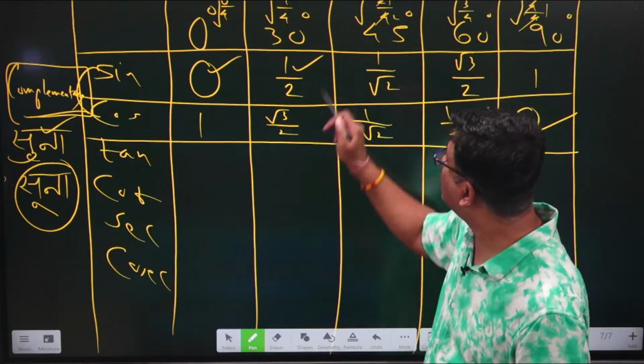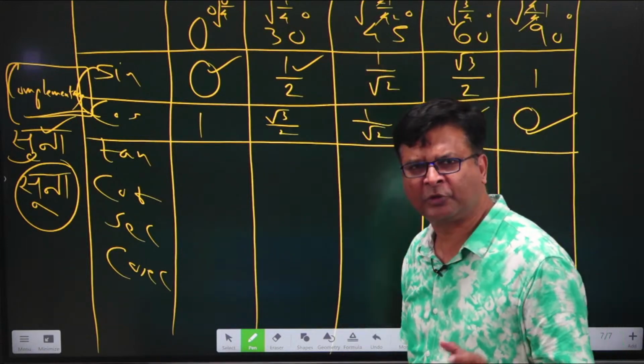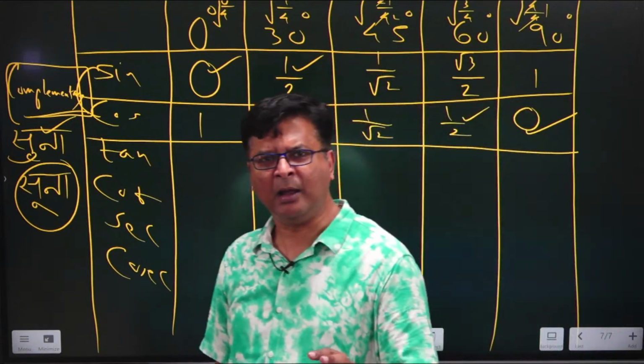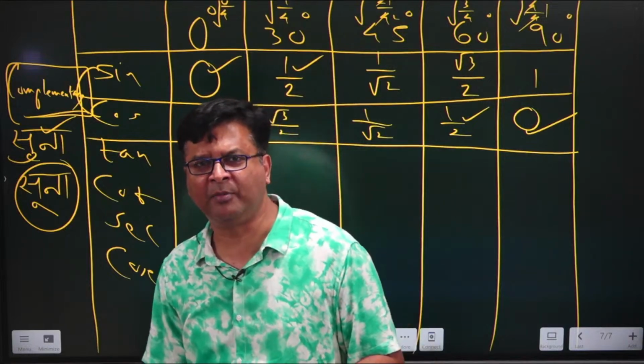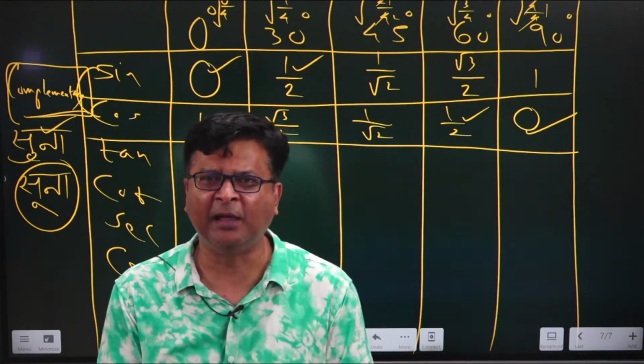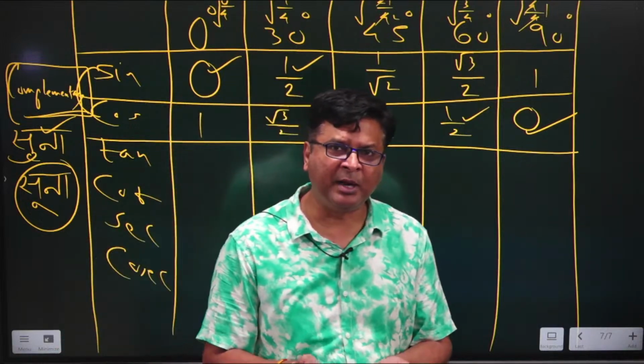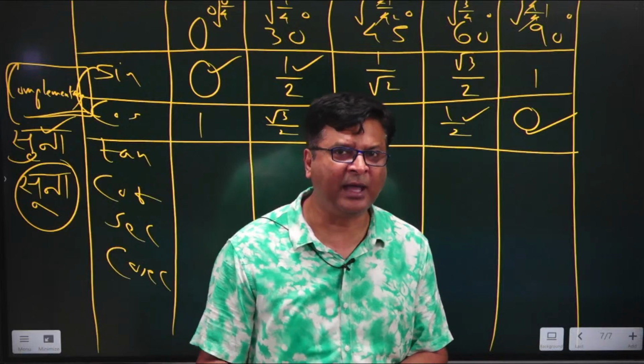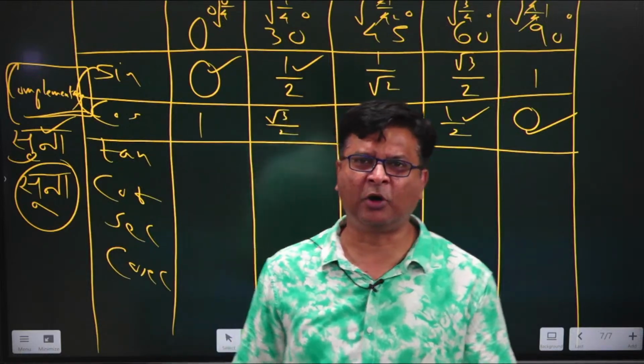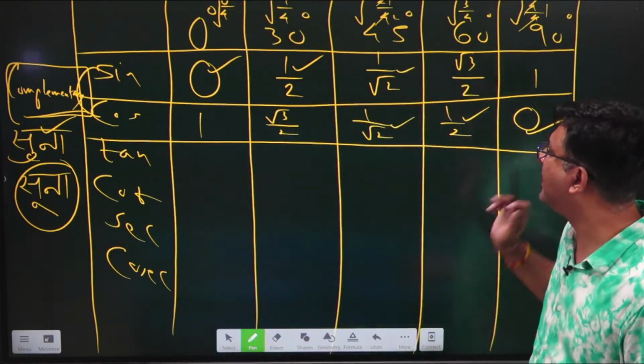Now coming to the third angle, that is 45 degree. Suppose somebody asks you which angle when added to 45 degree will give you 90 degree, you will say yeah, it is 45 degree only. And we all know that complement of sine is cos. That's why sine 45 and cos 45, both of them are going to have the same value.